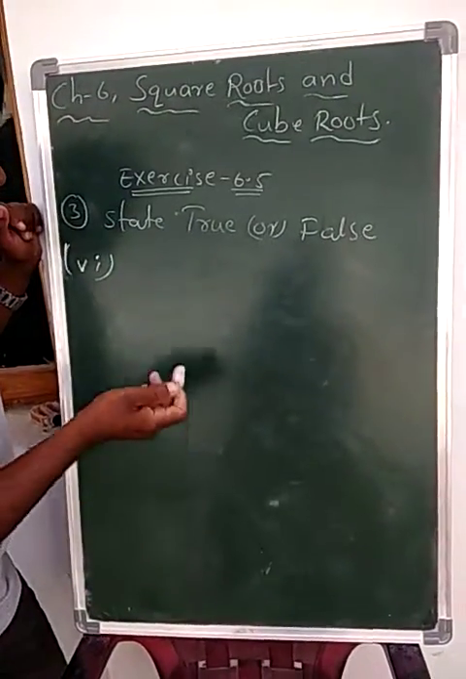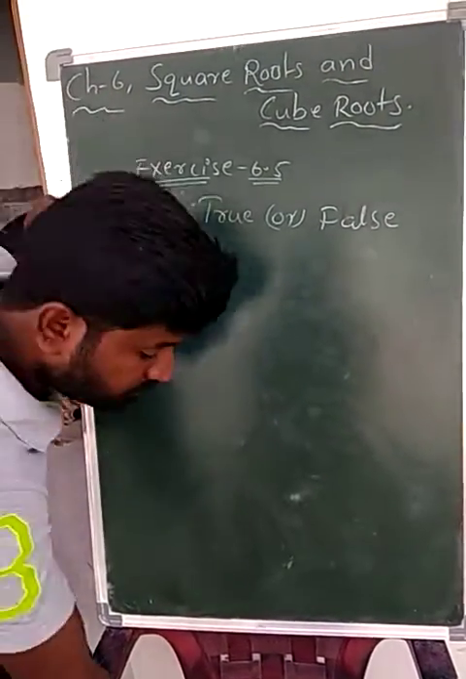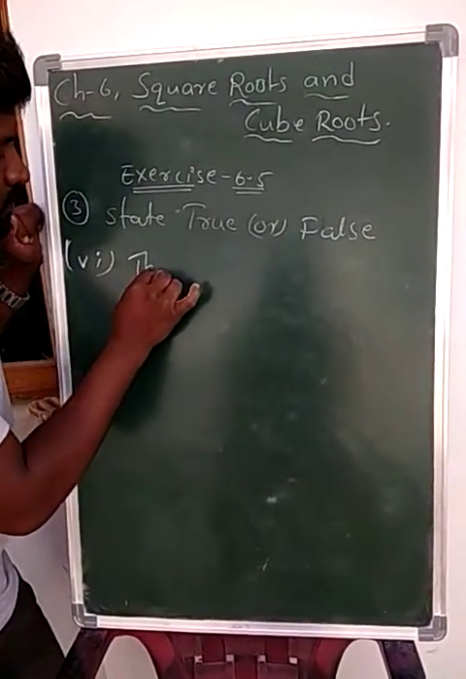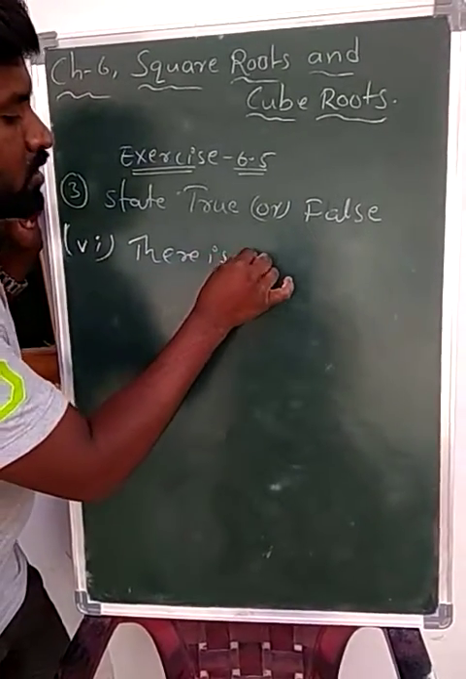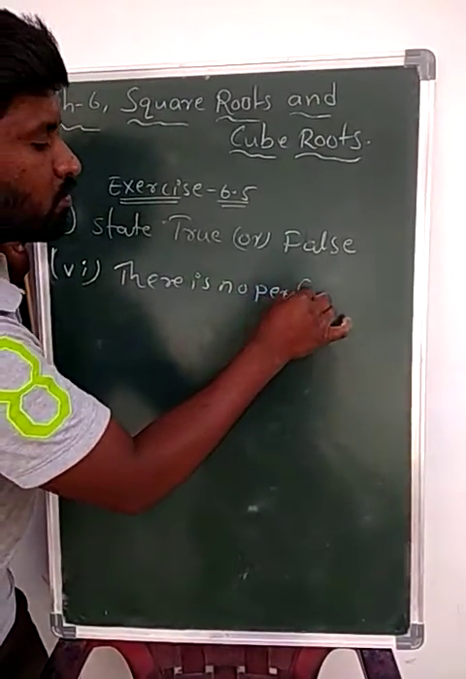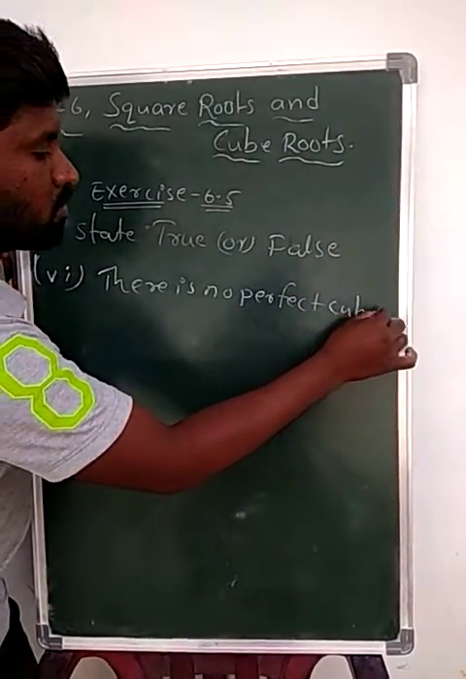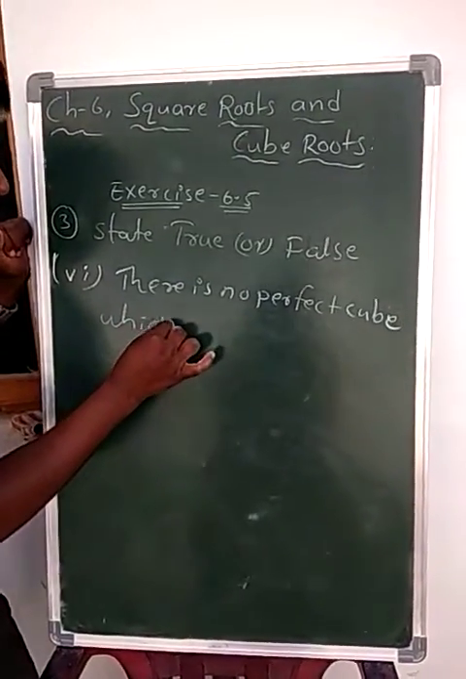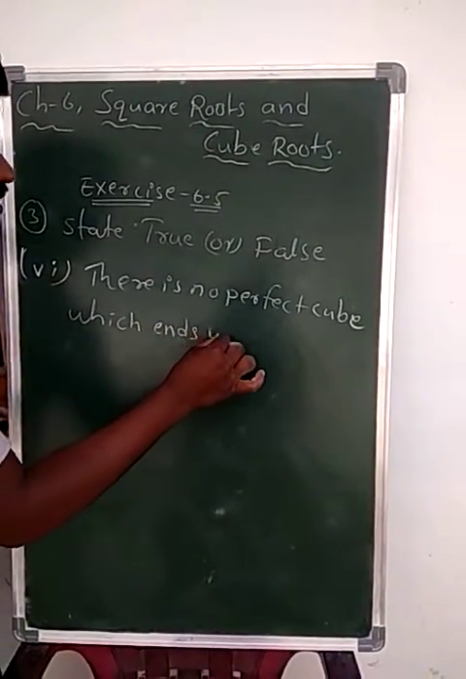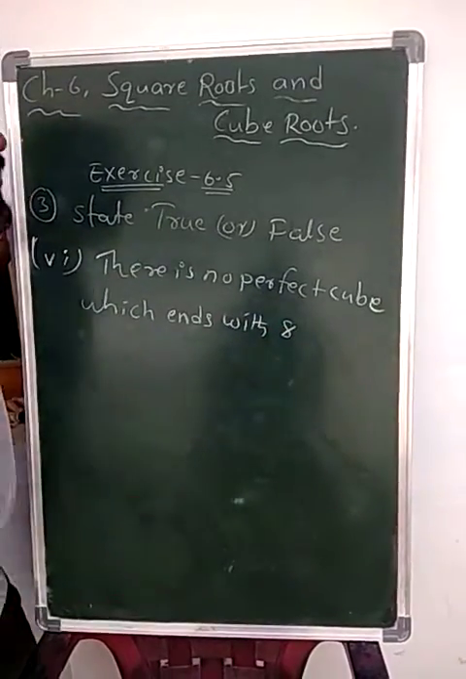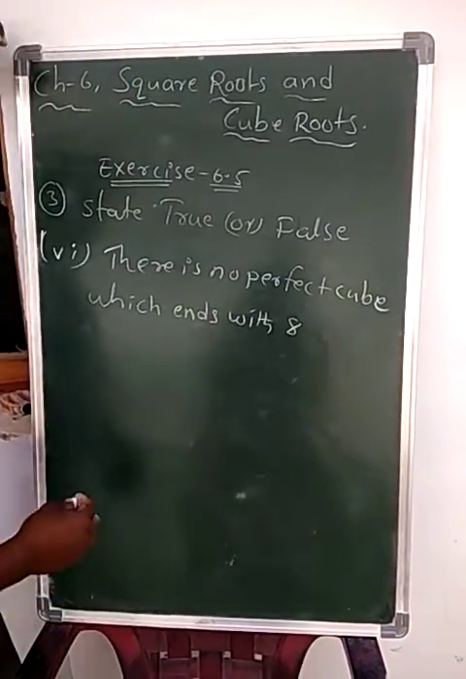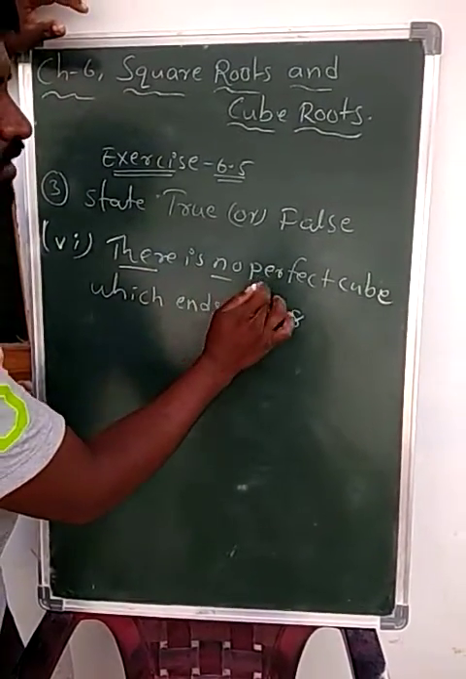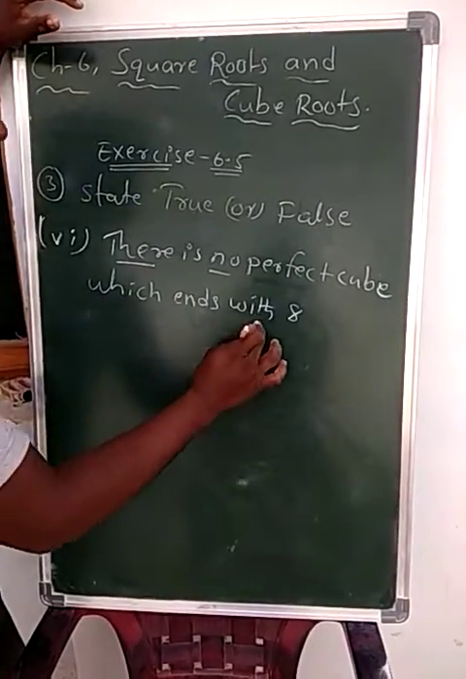Okay students, now the sixth statement is given. There is no perfect cube which ends with 8. Okay students, is this statement true or false? There is no perfect cube which ends with 8.